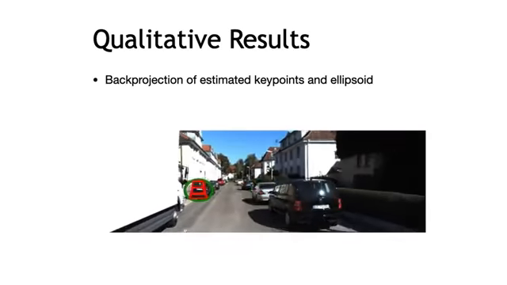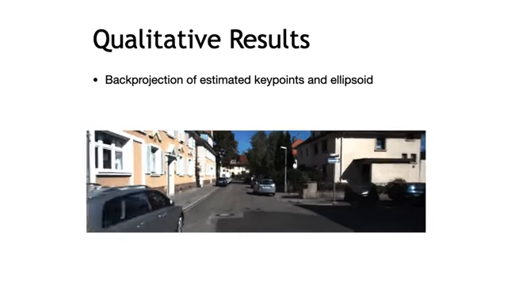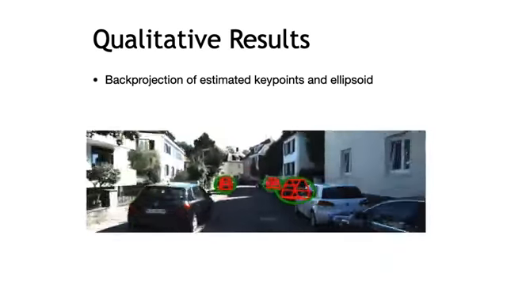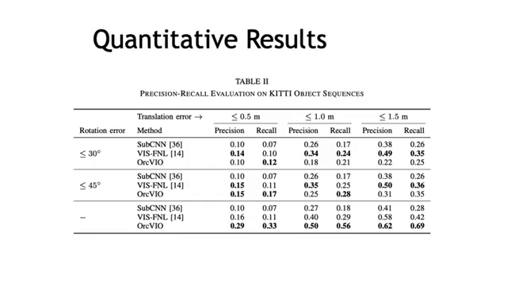The object state is reprojected on the image, where the car shape represented by semantic keypoints is the red wireframe, and the green ellipse is the reprojection of the ellipsoid. We compare the precision and recall of OrcVIO on the KITTI raw sequences for object mapping. The results demonstrate that OrcVIO is able to retrieve a reasonable amount of the ground truth objects and provide a high-quality object map. When both rotation and translation errors are considered as in the first 6 rows, OrcVIO is better